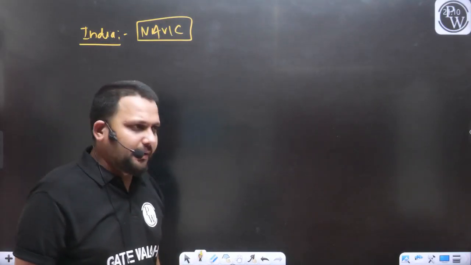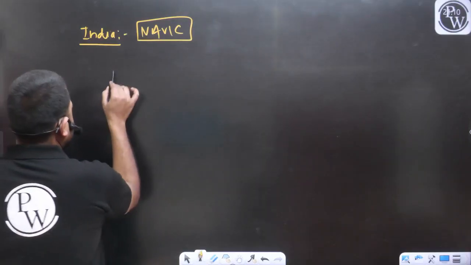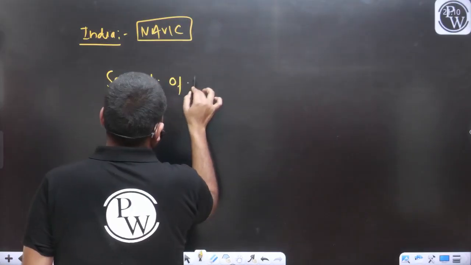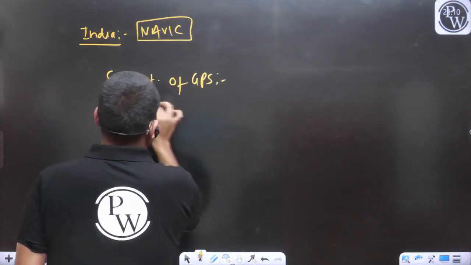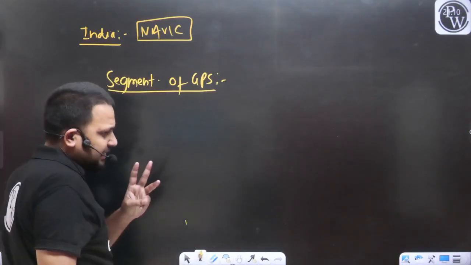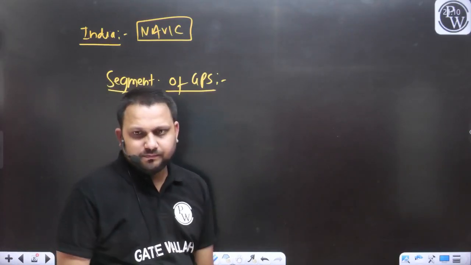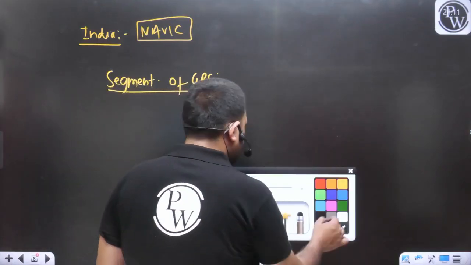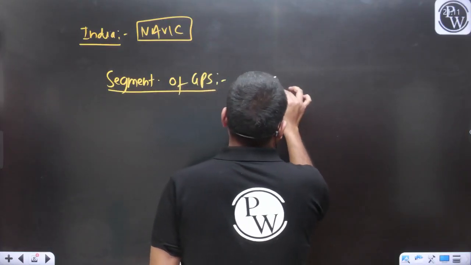Now we are talking about some important segments of the GPS. If we talk in general, there are broadly 3 segments of the GPS. One is the space segment.